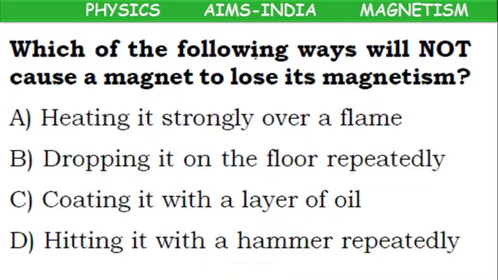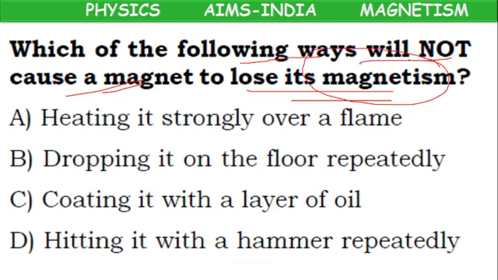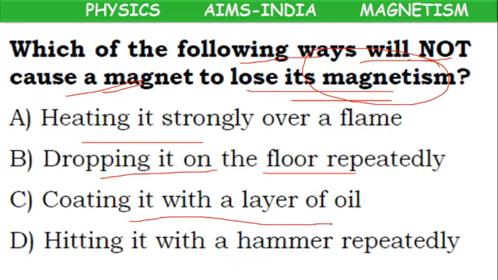Next, which of the following ways will not cause a magnet to lose its magnetism? A magnet has to lose its magnetism, but which of the following is not a way? By heating, it will lose its magnetism. By dropping on the floor repeatedly, it loses its magnetism. Coating with a layer of oil, keep it pending.